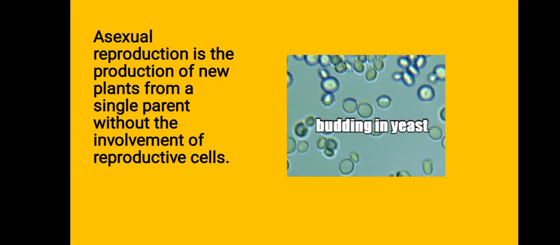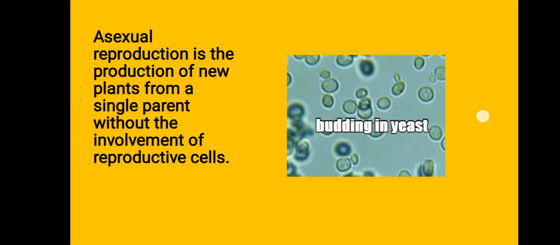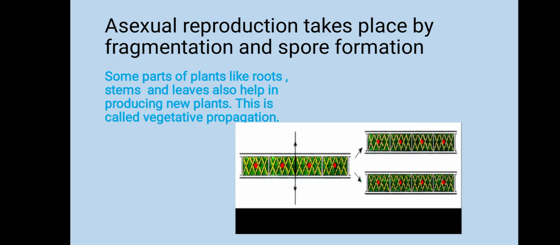The best example would be budding in yeast. Asexual reproduction takes place by fragmentation and spore formation. Today, we are going to learn about them.